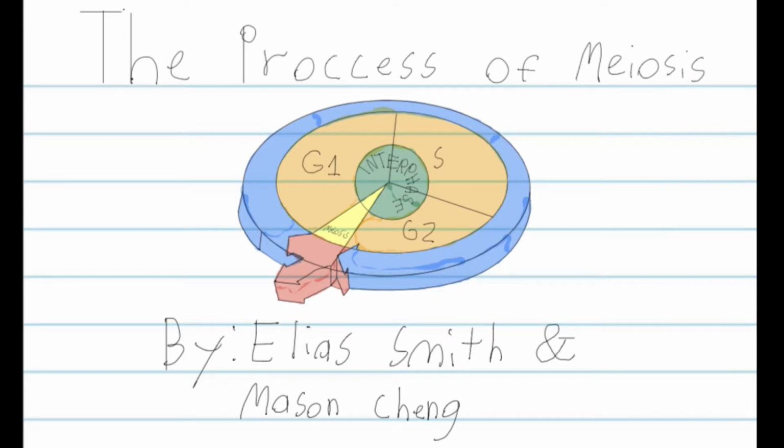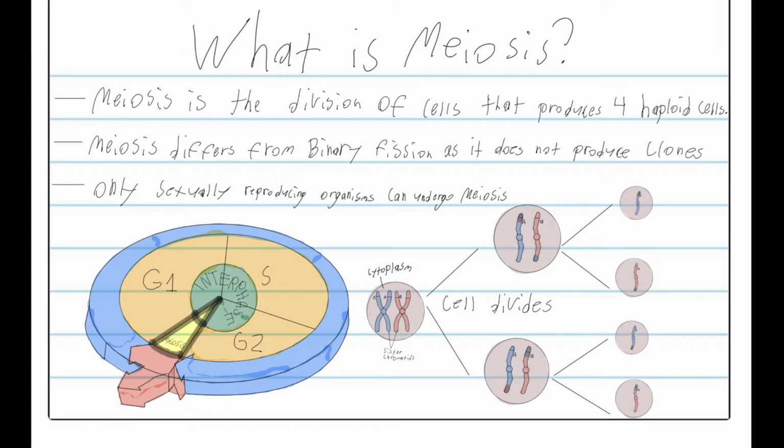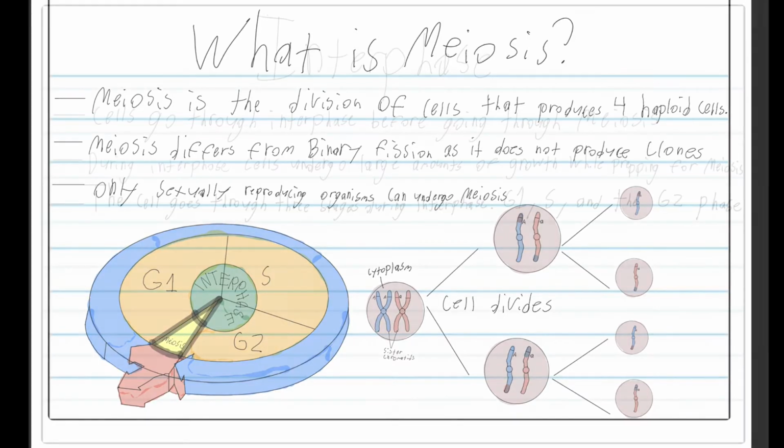Today we will be explaining the cell cycle, specifically the process of meiosis. Meiosis is the division of cells that produces four haploid cells. Unlike mitosis and binary fission, meiosis does not create clones, but four genetically distinct haploids. Thus, only an organism that can sexually reproduce can undergo meiosis.